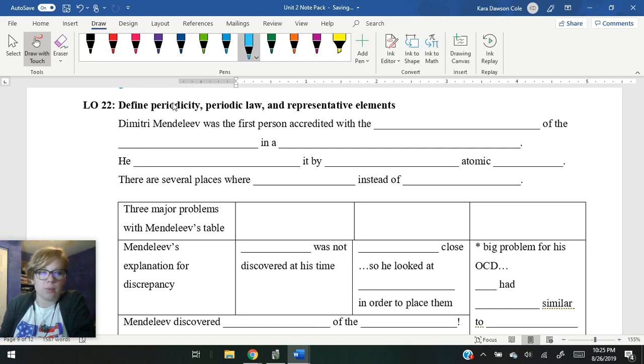We are on learning objective 22: define periodicity, periodic law, and representative elements. Dmitri Mendeleev was the first person accredited with the organization of the elements in a periodic table.